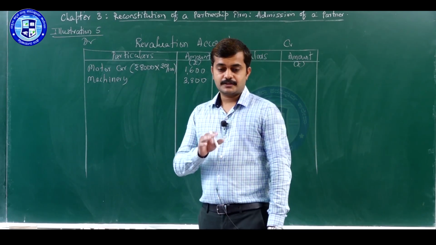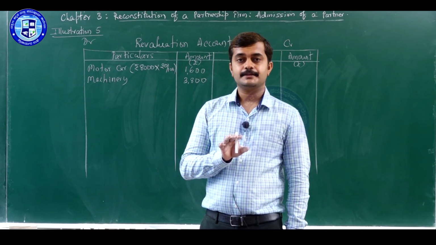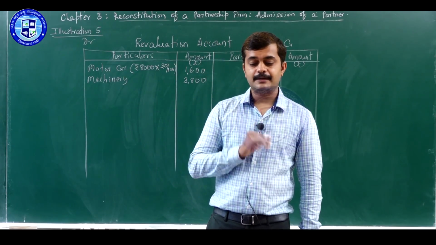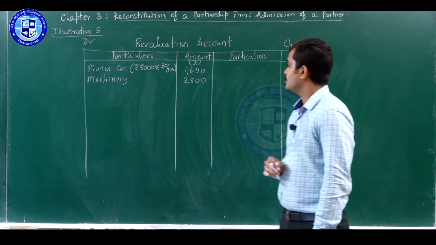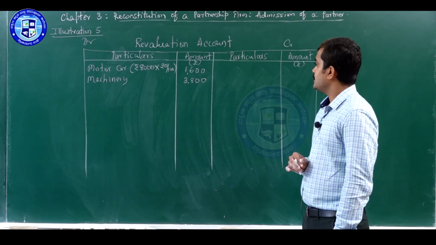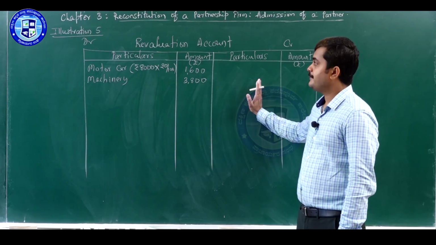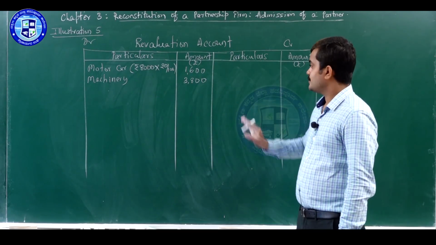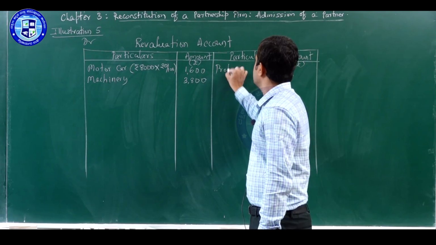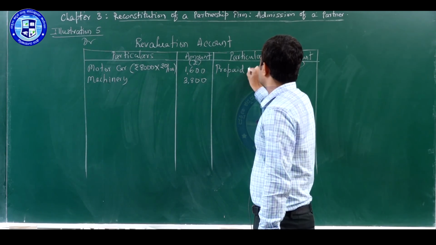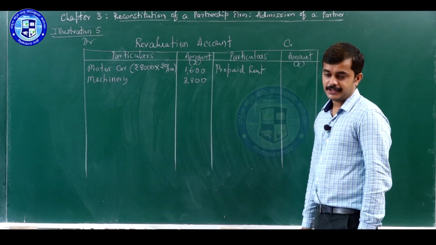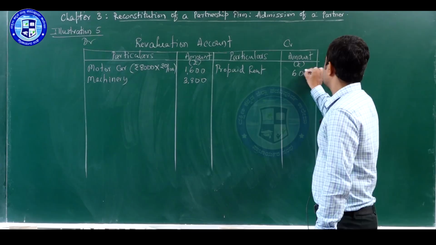Prepaid rent, if you look at the given balance sheet, that item is not there, that means it becomes an unrecorded asset. So, for recording an unrecorded asset, the entry will be unrecorded asset account debit to revaluation account. So, it will come on the credit side as prepaid rent. Prepaid rent account debit to revaluation account. Amount is 600.